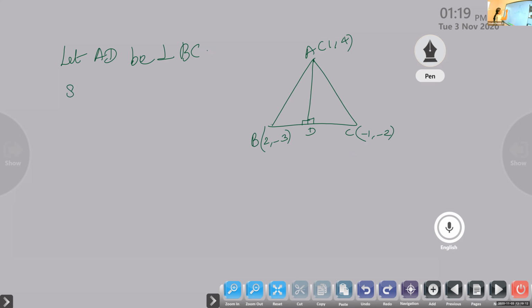So first you find what is slope of BC. Aishwarya, can you give the slope of BC? Tell the formula. We can do it together.